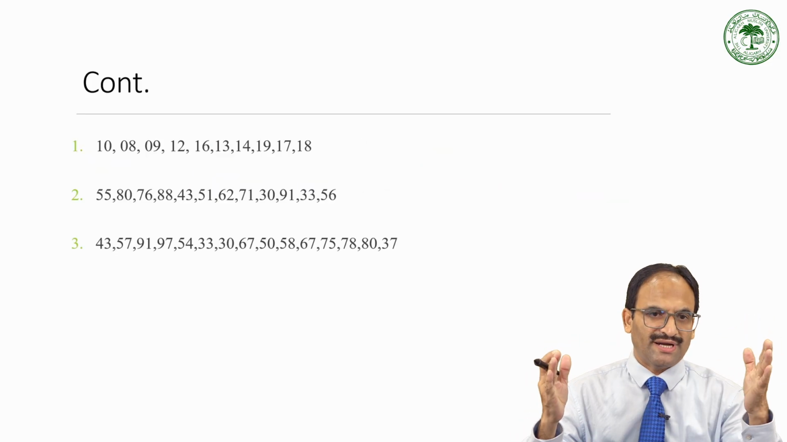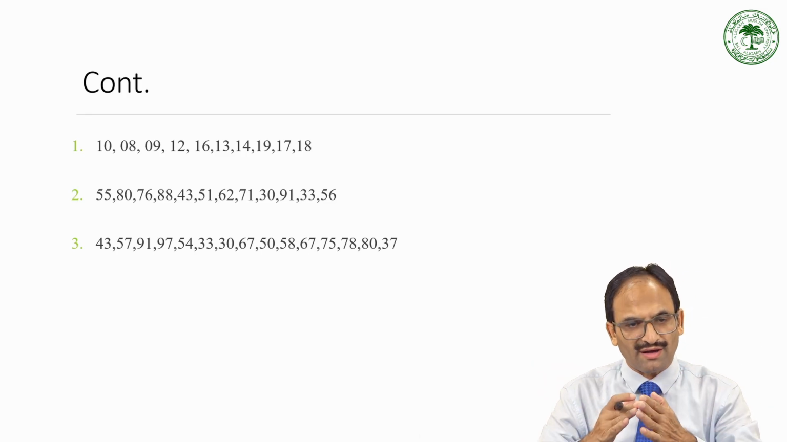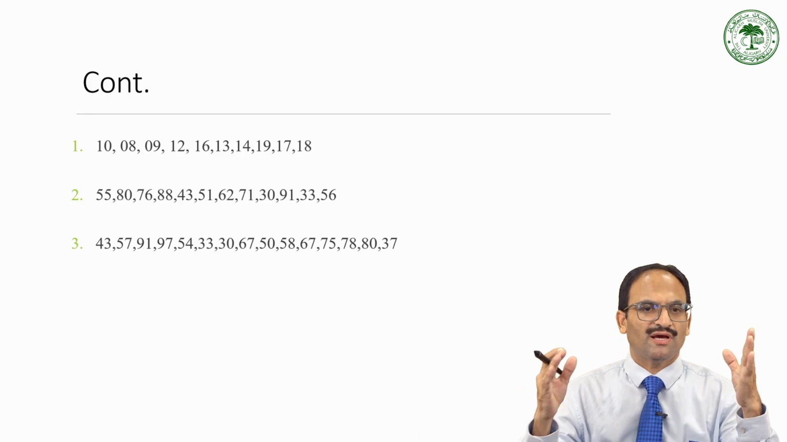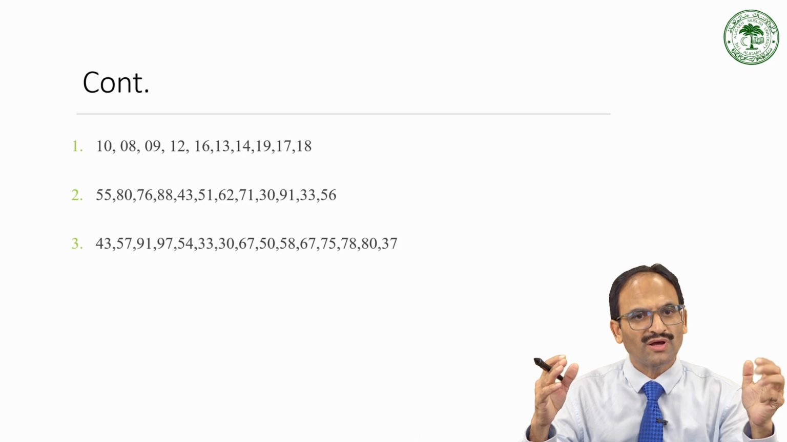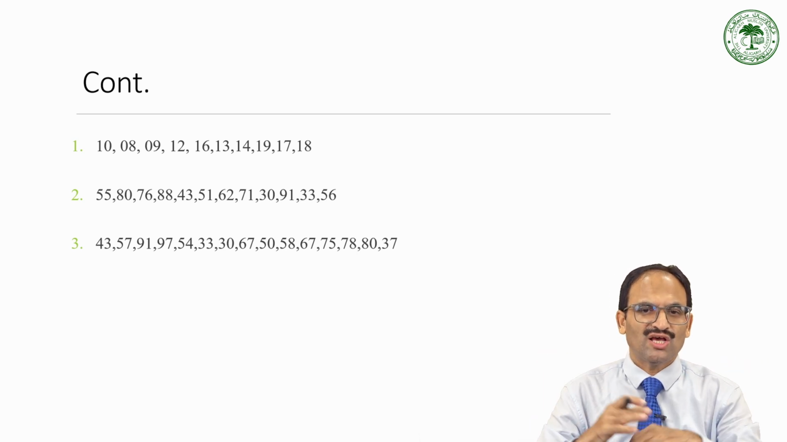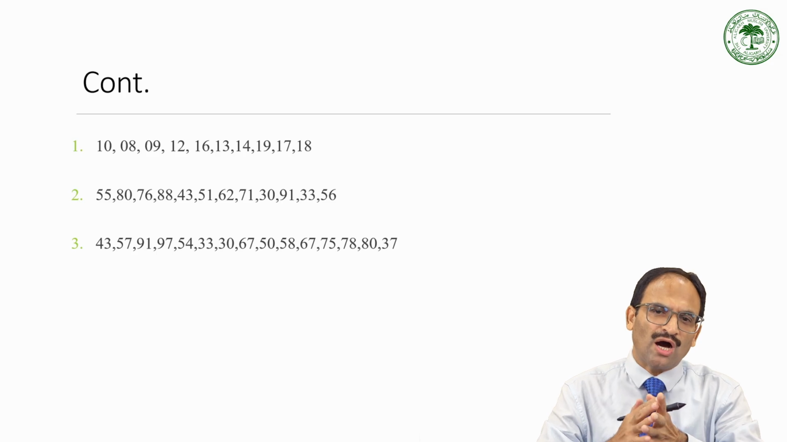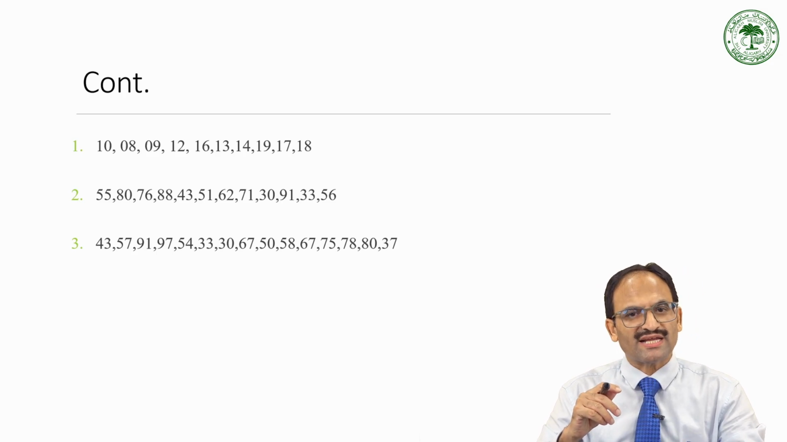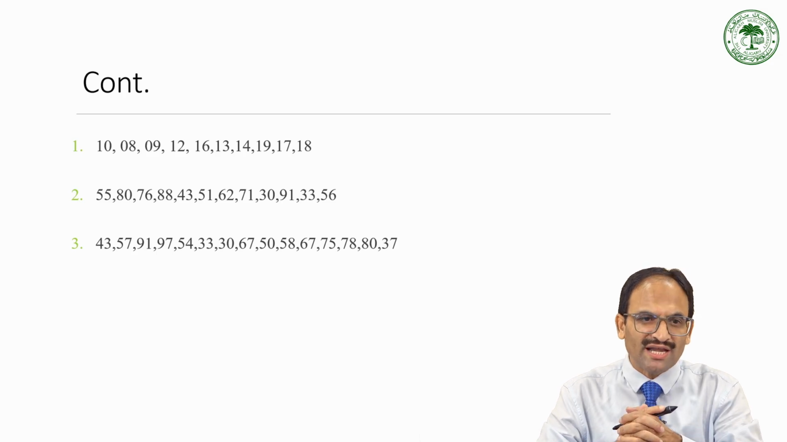Again, it is a little bit bigger, the numbers are more. So let me repeat the numbers: 43, 57, 91, 97, 54, 33, 30, 67, 50, 58, 67, 75, 78, 80 and 37. Have you counted how many numbers there are? I think you will agree with me that this time I have taken 15 numbers. So the first number is 43.